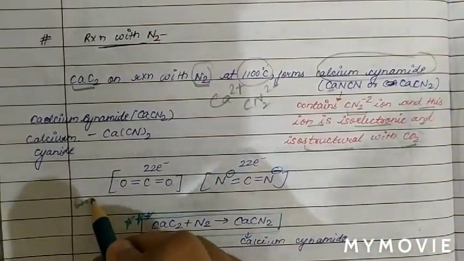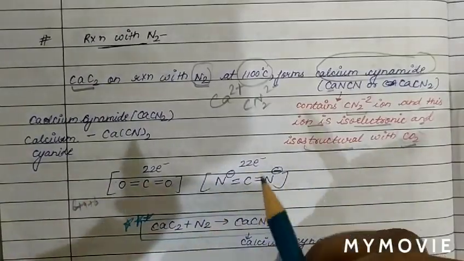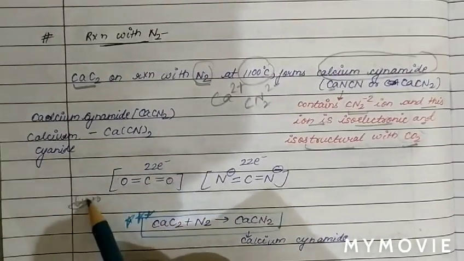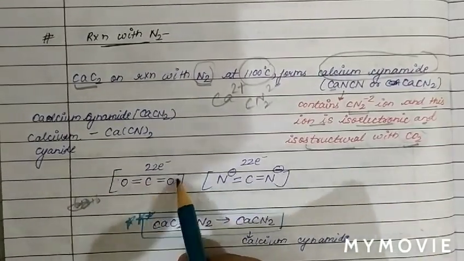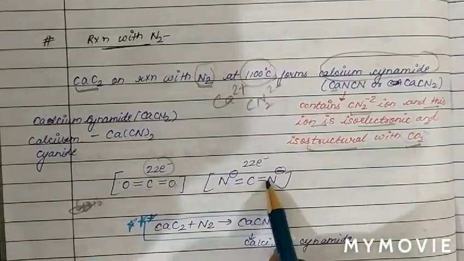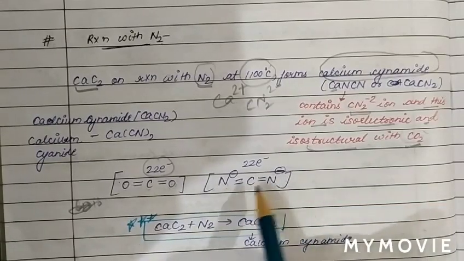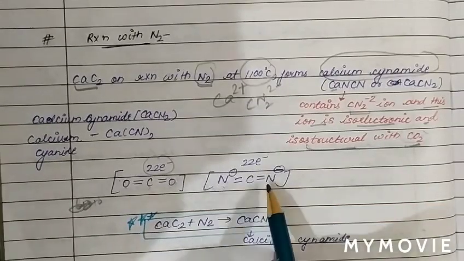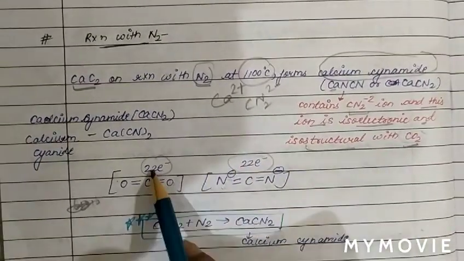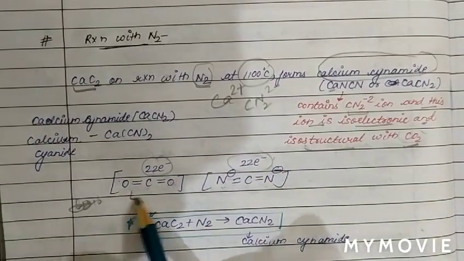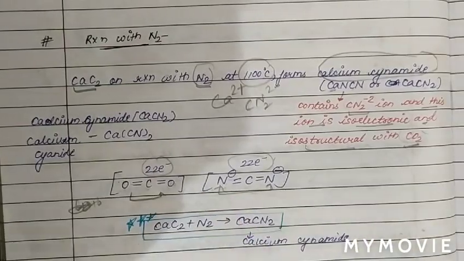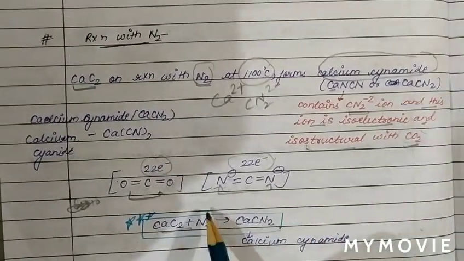In oxygen, 6 electrons are there, in carbon 4. So in CO2 the number of electrons is 8 times 2 is 16, plus 6, that is 22 electrons. Now see the cyanamide ion, CN2. So 6 plus 7 plus 7 is 14 plus 6 is 20, and plus 2 is 22. So these are isoelectronic and isostructural. The structure of CO2 is the same as the cyanamide ion.